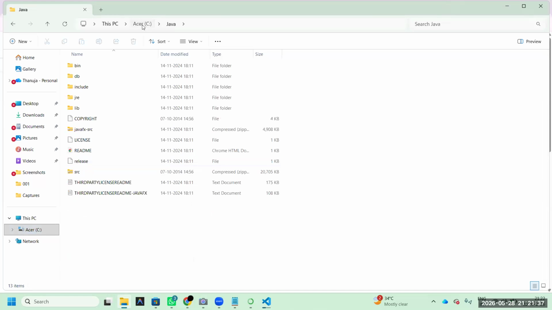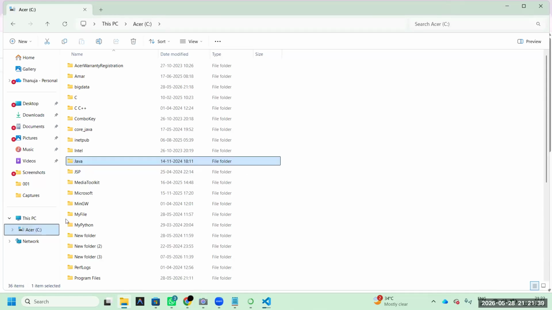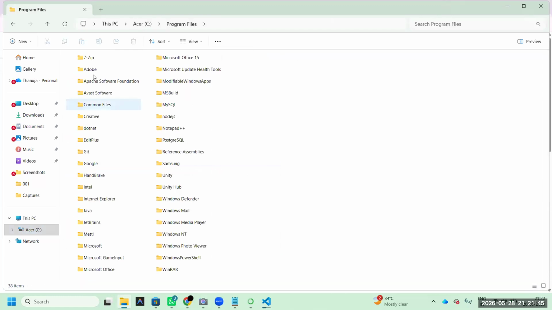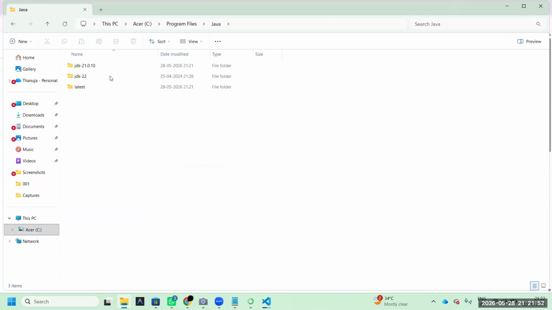As per my knowledge, there is Program Files here. Java, here Java. Here you have Java 21. This is my recommendation, only a recommendation. Double click. You also have to copy and paste this in the environment variable.